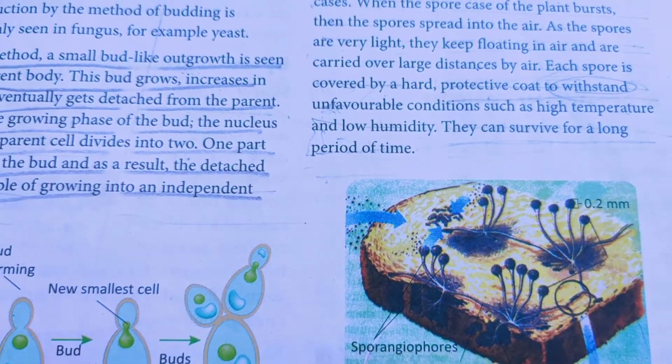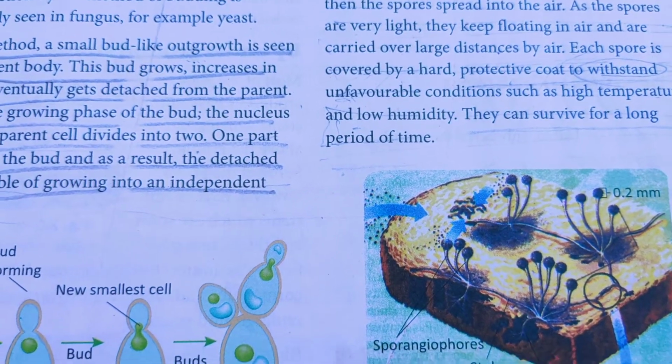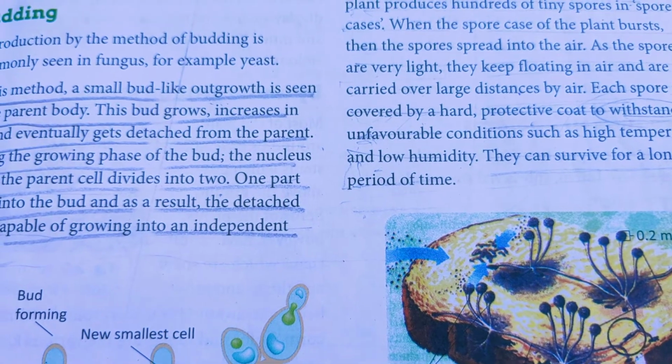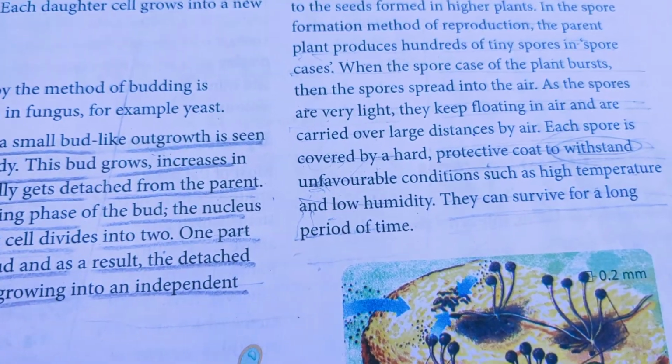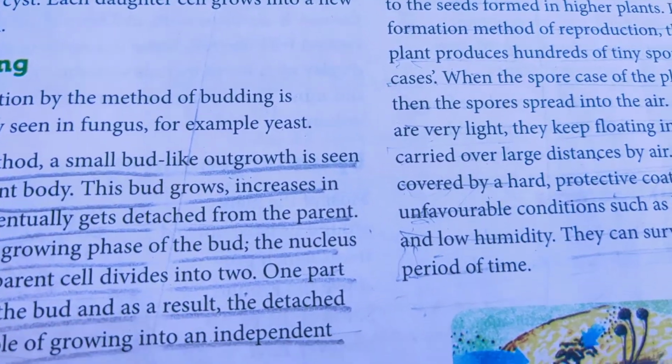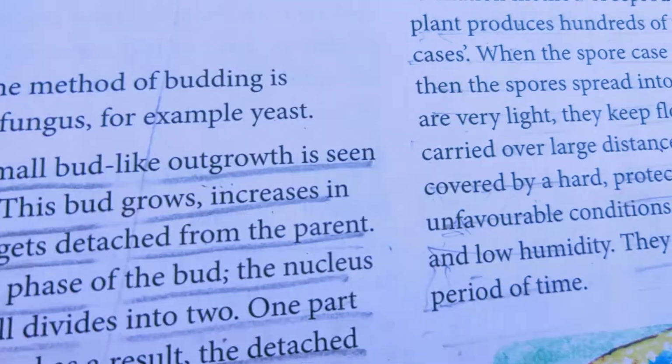Where does this type of reproduction occur? This type of reproduction occurs in ferns, fungi, and mosses. And fungus also produces spores.